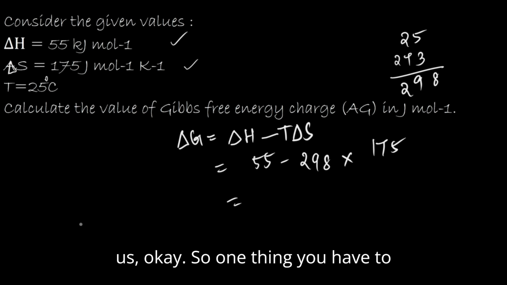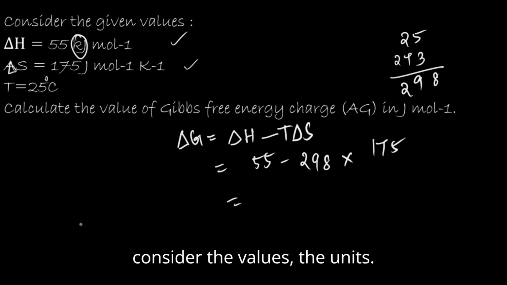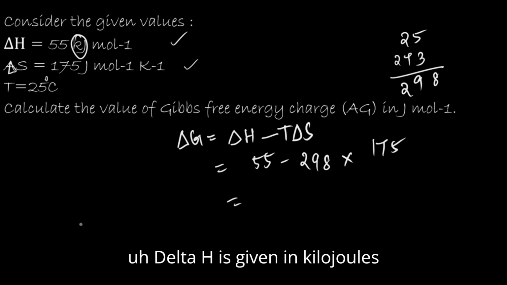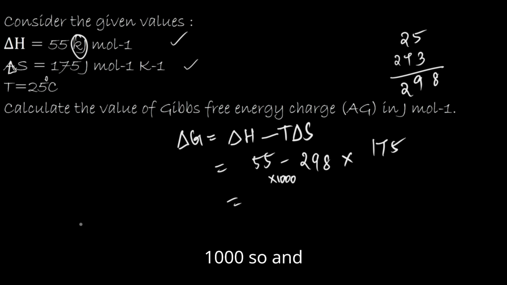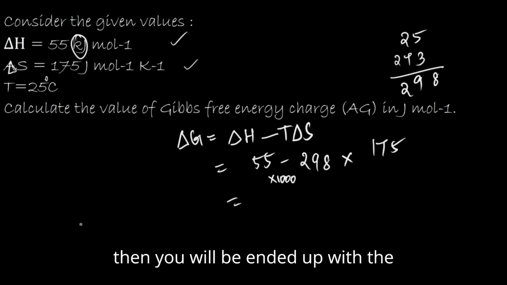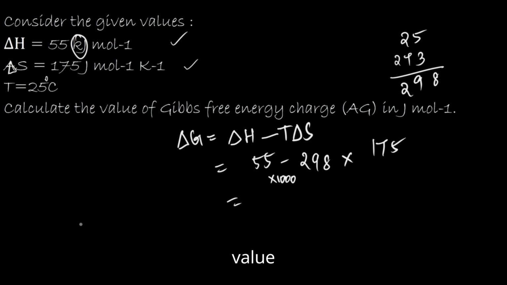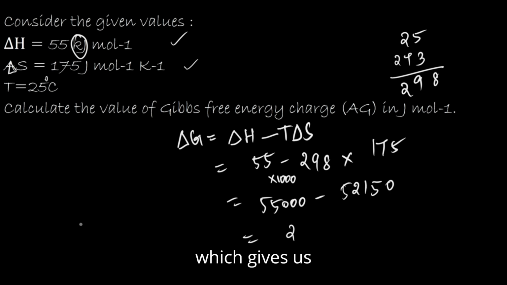One thing you have to consider is the units. Delta H is given in kilojoules, so I'm just going to multiply it by 1000. And then you'll end up with the value 55,000 minus 52,150, which gives us 2,850 as your answer.